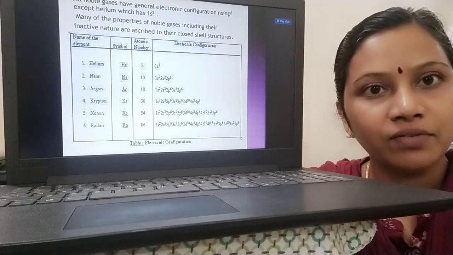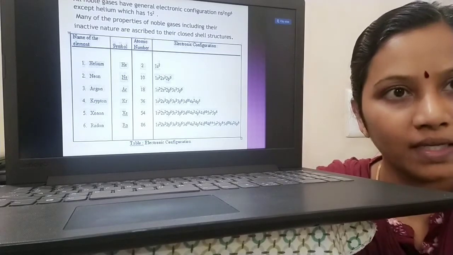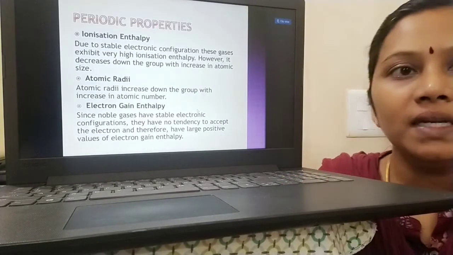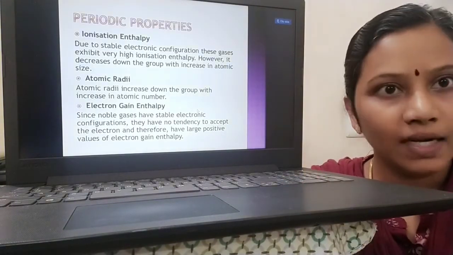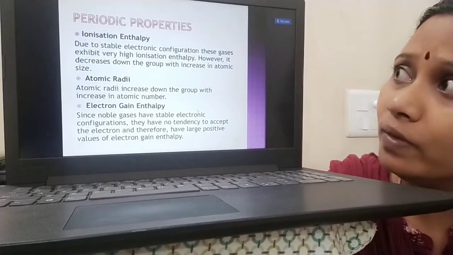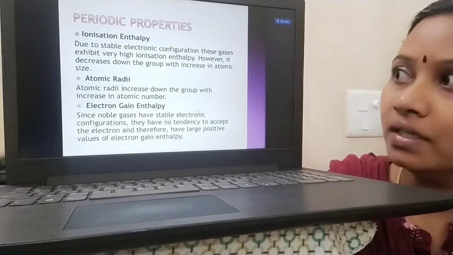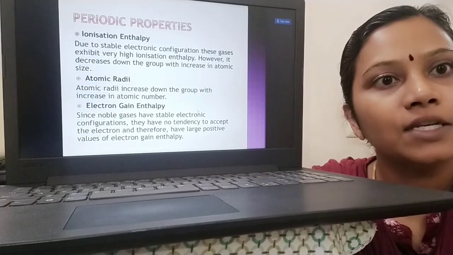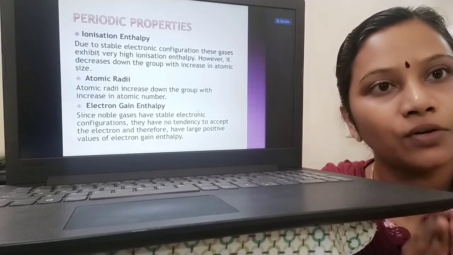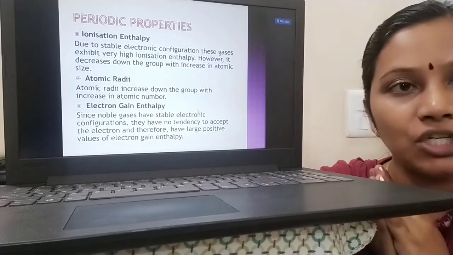All the elements have their outer shell ns2 and np6 except helium, whose electronic configuration is 1s2. And all the orbitals will be completely filled with electrons. They have stable octet configuration except helium. Moving to the properties. Since they have stable electronic configuration, their ionization enthalpy is very high. Since the electronic configuration is completely filled, they have high ionization enthalpy.